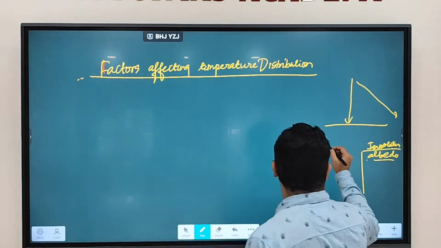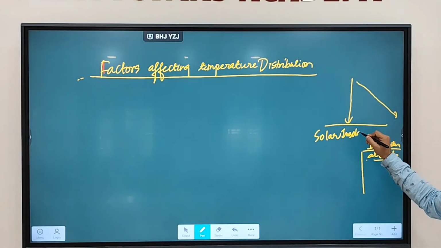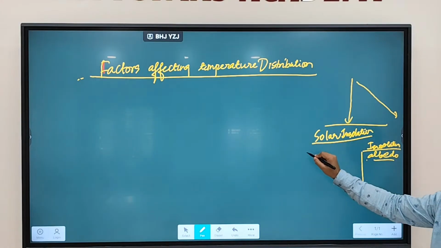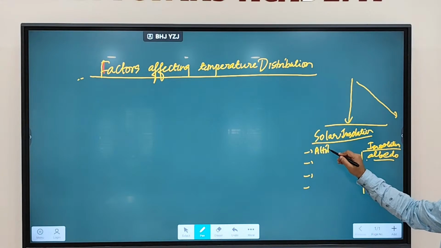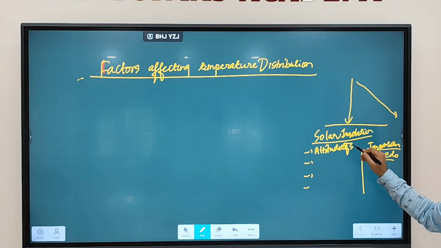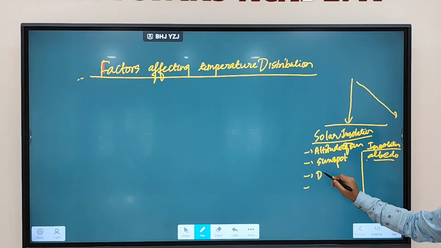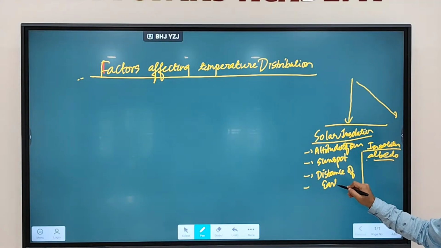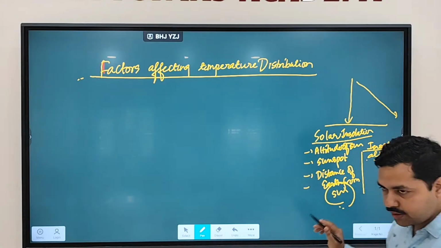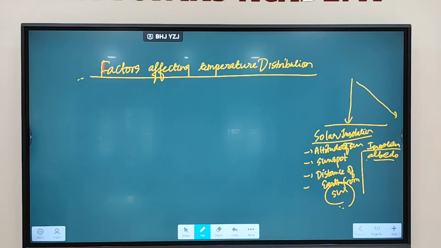So solar insolation is impacted by the altitude of the sun, sunspots, as well as the distance of Earth from the sun. These are the reasons why solar insolation is not uniform and keeps on varying. Fine.